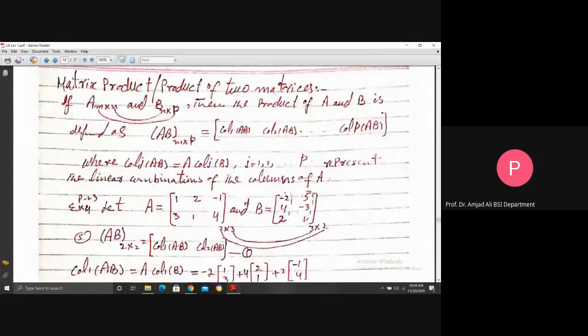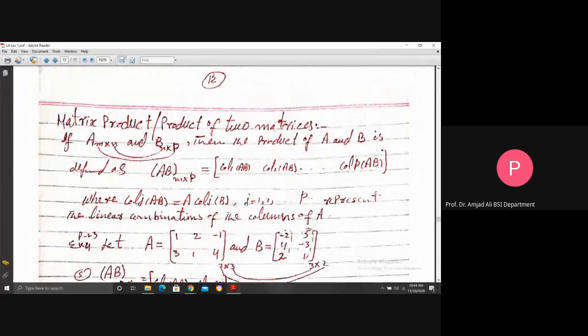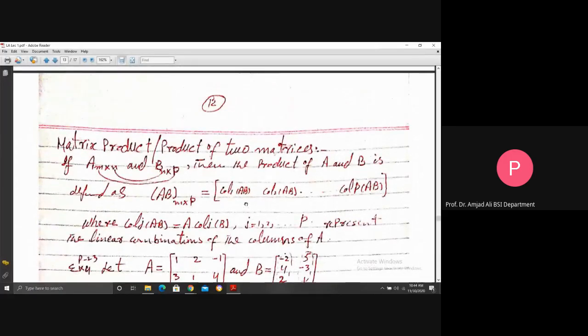Now, matrix product. What does matrix product mean? Or product of two matrices. This is a very important operation in matrices. And you can use this concept in industry.